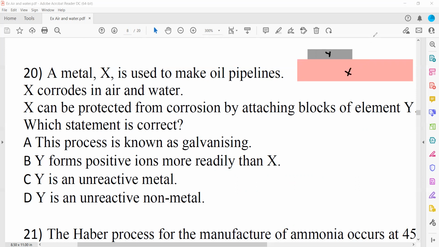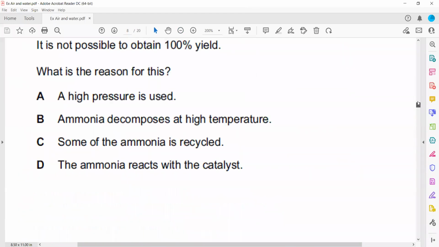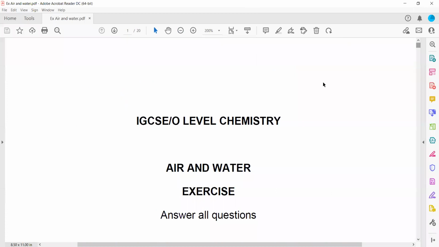So as a result, what will happen? The oxygen will react with metal Y instead of metal X. So what is the reason? Because metal Y can lose electrons easily, or Y forms a positive ion more readily and faster compared to X. So B is the right answer. So this was about the exercise related to air and water.